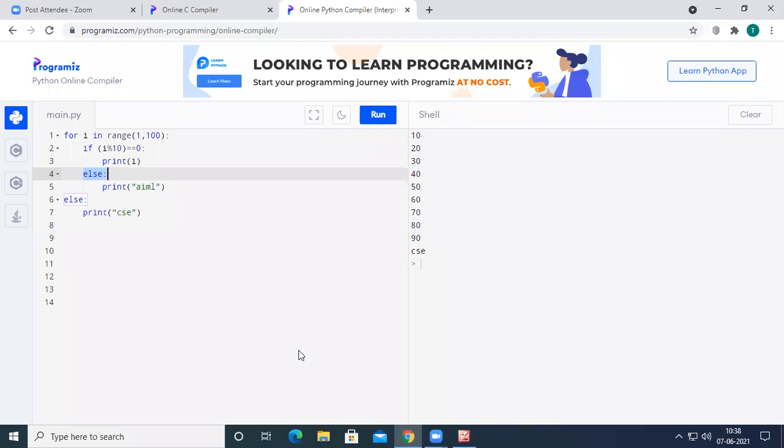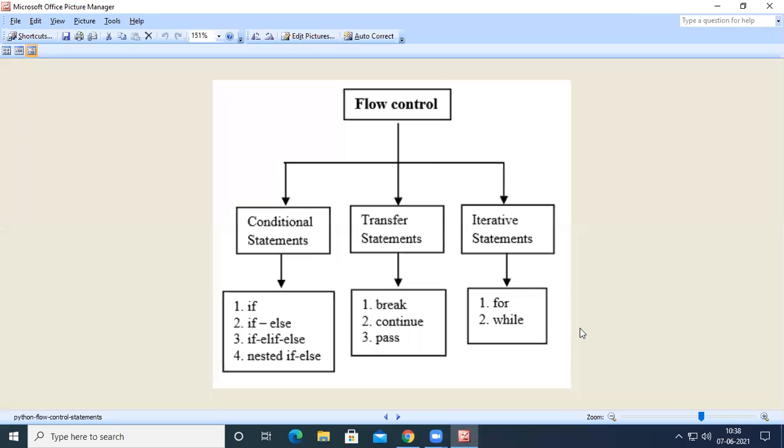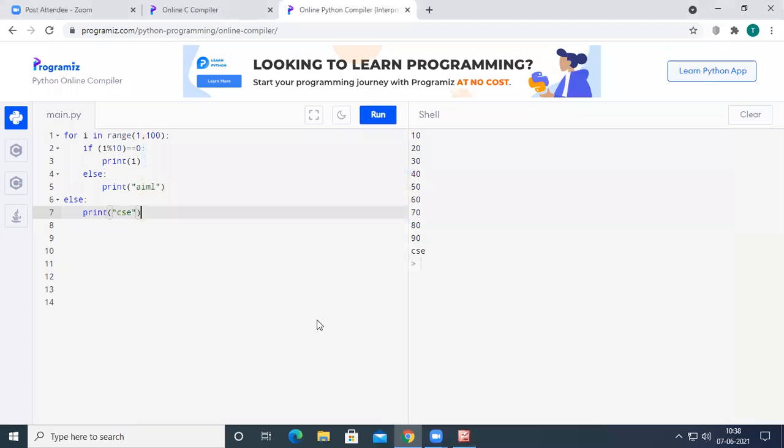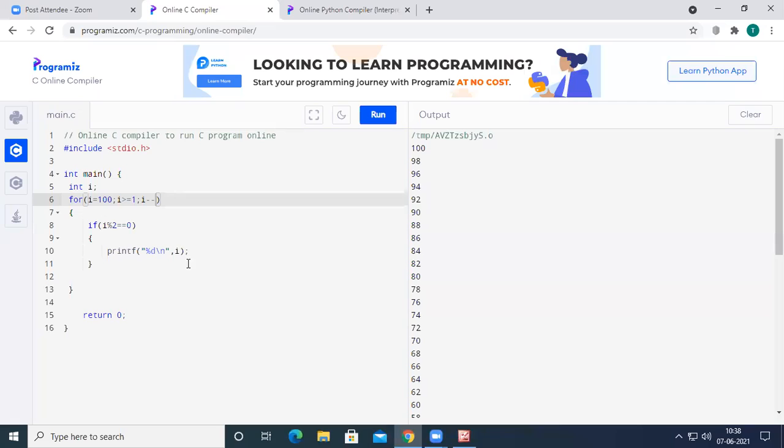Okay, and now see here. So let us see the transfer statements in Python. Okay, the transfer statements. And one more thing, before going to the transfer statements, let us see about the do while statement in C, and then we can go for the transfer statements.